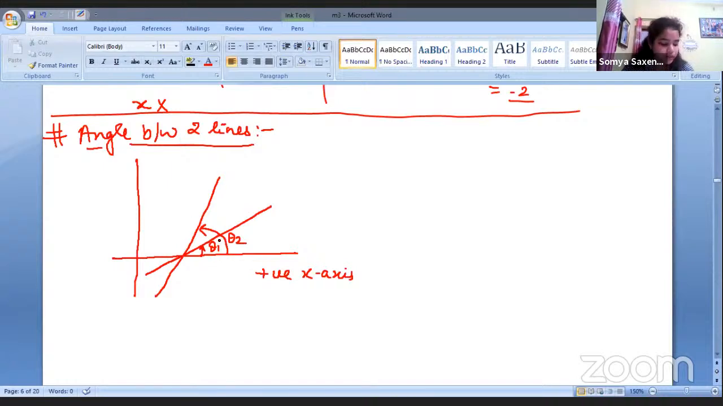This one is theta 1, this is theta 2. Now, which angle is remaining? The angle between these two lines. So let me change the color just for convenience. Now, this particular one is the angle between these two lines, right? So let us suppose it to be theta. We have taken theta 1, theta 2, so let us take this theta. This line is making angle theta 1 with respect to the positive x-axis, this is making theta 2, and the angle between these two is theta, right?